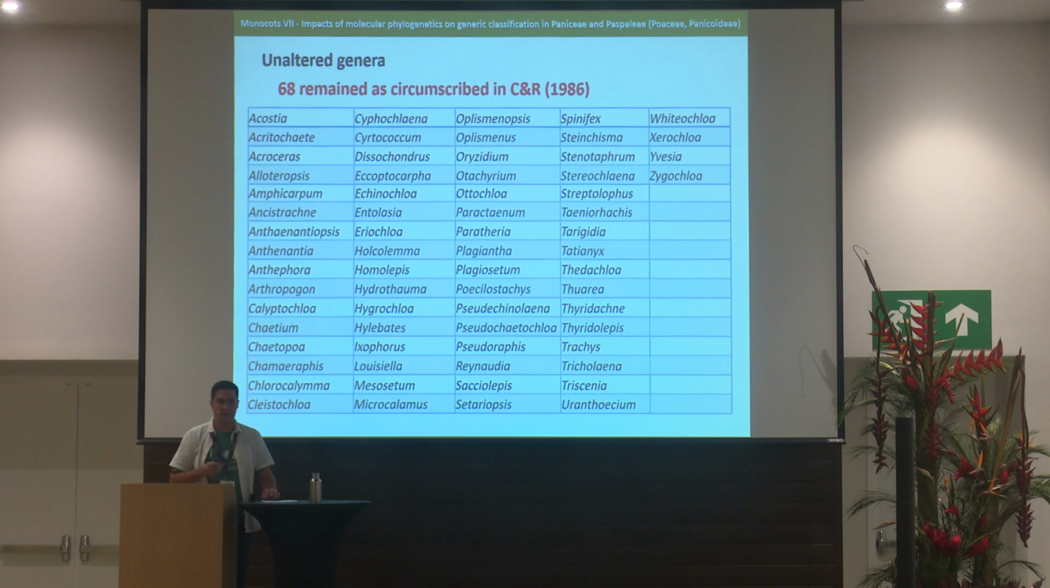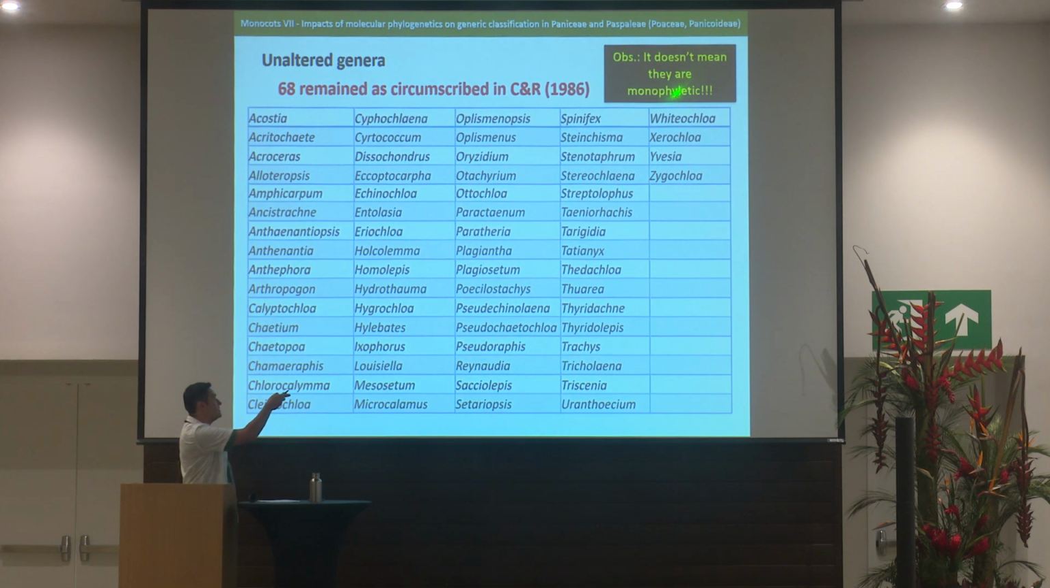68 of those genera from Genera Graminum remain unaltered since then. But I would like to emphasize that it doesn't mean that they are monophyletic. It only means that they were not tested yet, or that they were tested and are monophyletic. I will exemplify this with the case of Eriochloa.